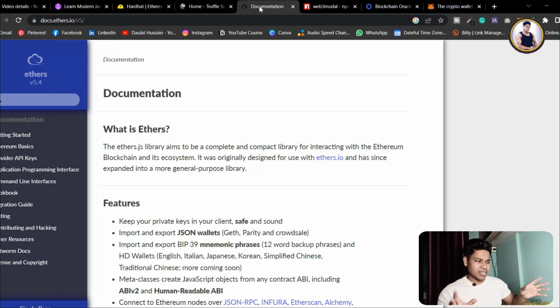If you guys haven't read the documentation of Ether.js, you must come and read, because if you master this Ether.js package, it will give you a broad idea of how the entire connection with the Ethereum blockchain happens, how you can easily create your own accounts, how you can do the testing, how you can create the contract artifacts, APIs, all those things. So it's a powerful package. Again, it's written in JavaScript, so you must come and check this out as well.